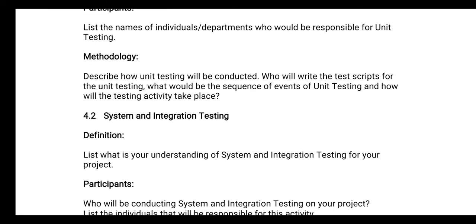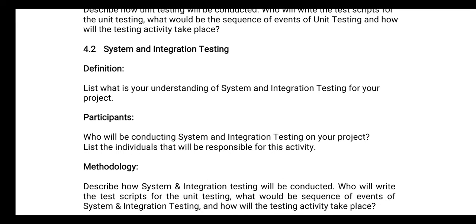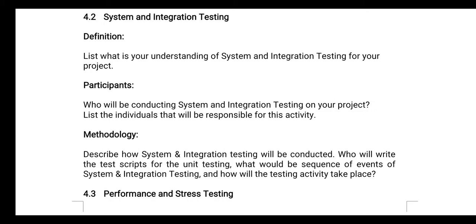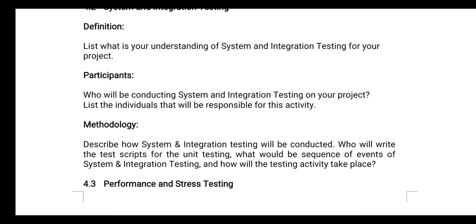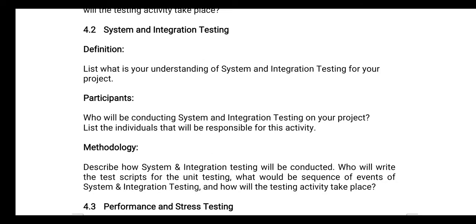For each and every testing type, you first need to define it, specify the participants, and describe the methodology you are going to use to apply this particular testing type on the particular module. So for every testing type you need to specify: first the definition, second the participants, and third the methodology.